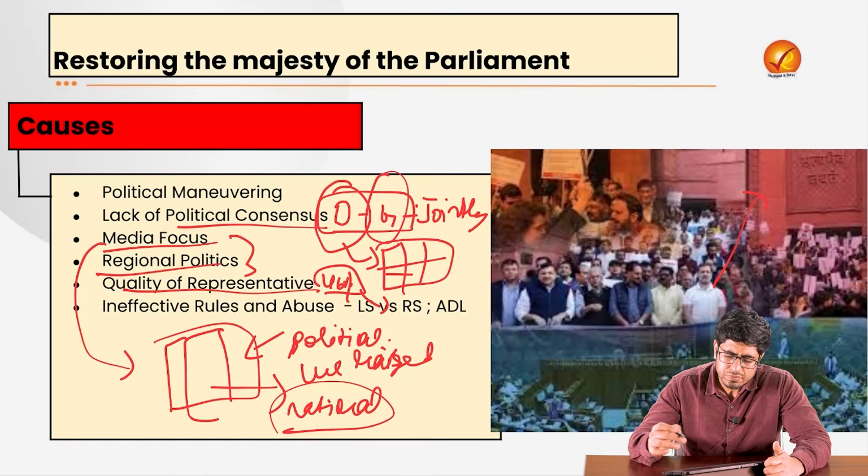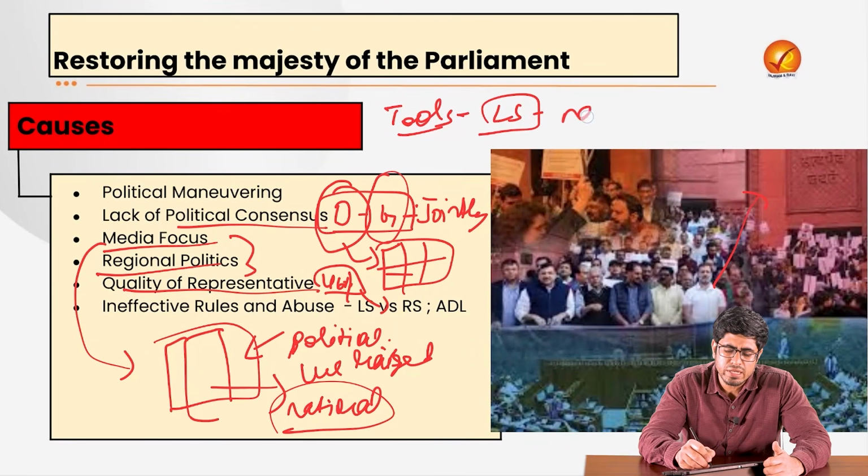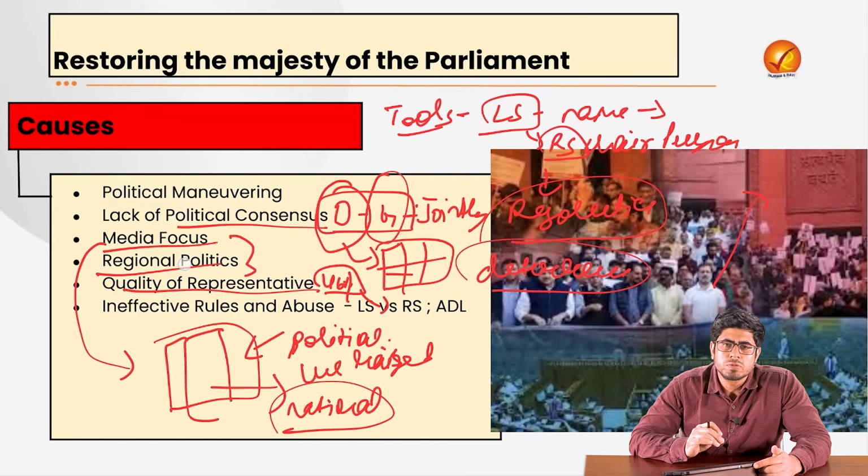Also, the tools that are available to the presiding officer are not sufficient. While in Lok Sabha the speaker could actually name a member and ask him to withdraw from the house, there is no such authority with the Rajya Sabha chairperson. They are only supposed to ask the person to withdraw if a resolution is passed by the whole of the house, and that is not very forthcoming. So for the disruptions, there is no deterrence effect. There is not much of a tool to stop this from happening.